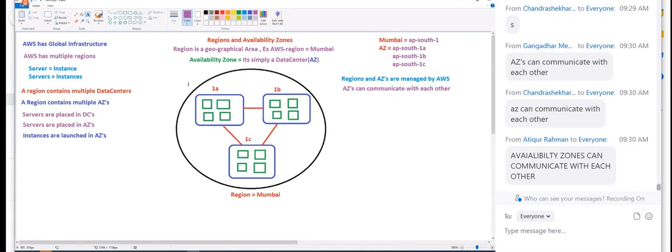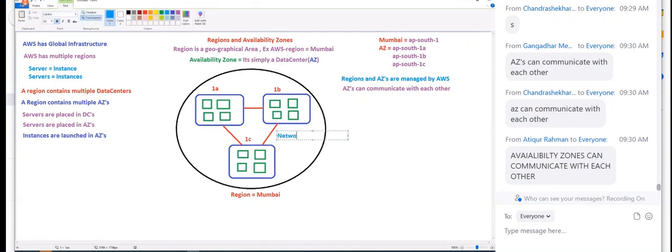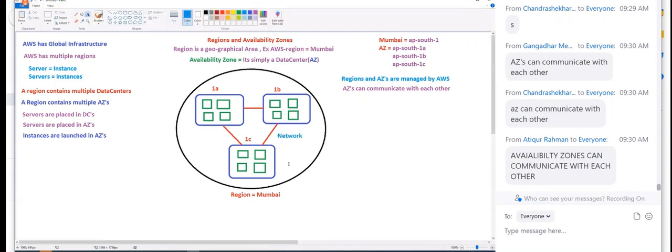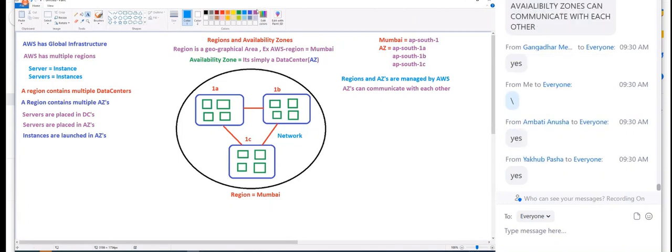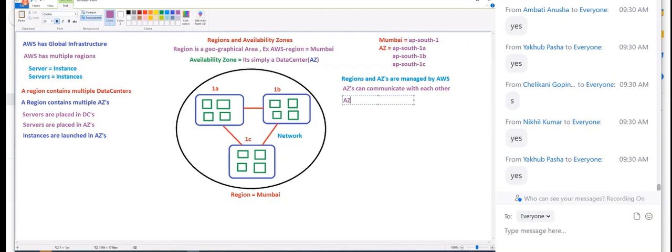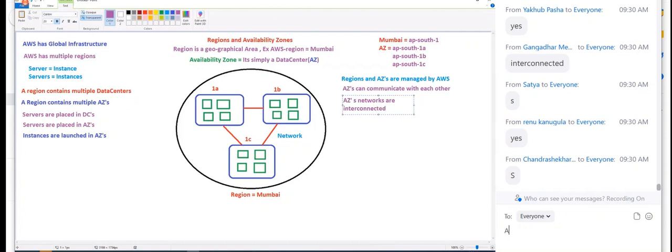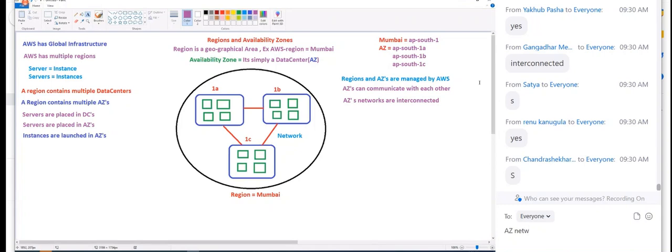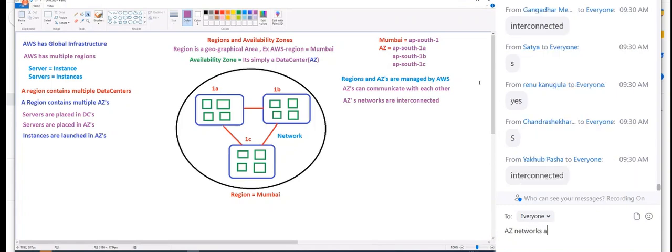Okay. So do you agree that availability zones communicate with each other through the network only, right? So availability zone networks are interconnected. Can I rephrase that word? I'm slowly taking us into our AWS language. So availability zone networks are interconnected. Good. Availability zone networks are interconnected.